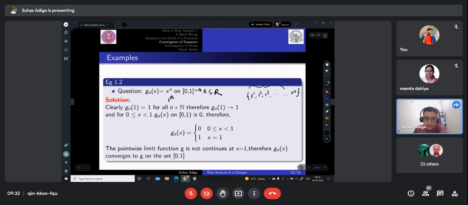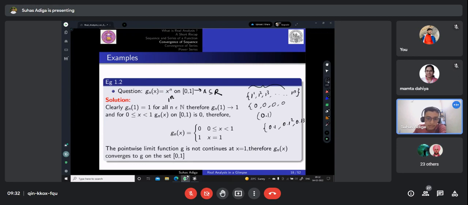So I'm saying here gn at 1 is 1, it converges to 1. Let us look at it again for 0, the sequence will again be 0, 0, 0. So it is converging to 0, right? So let's look at the points between 0 and 1. Clearly if you have something like, let's say, 0.1 as x, then it will be 0.1, 0.1 square, 0.1 cube, which you clearly know is again going towards 0.